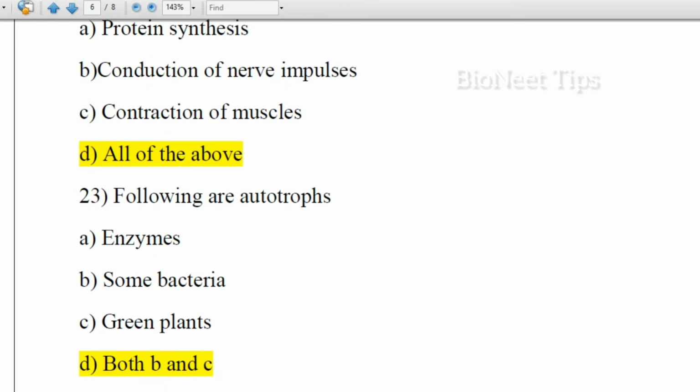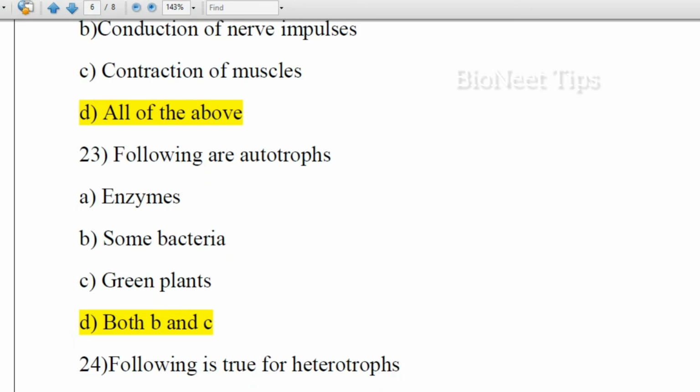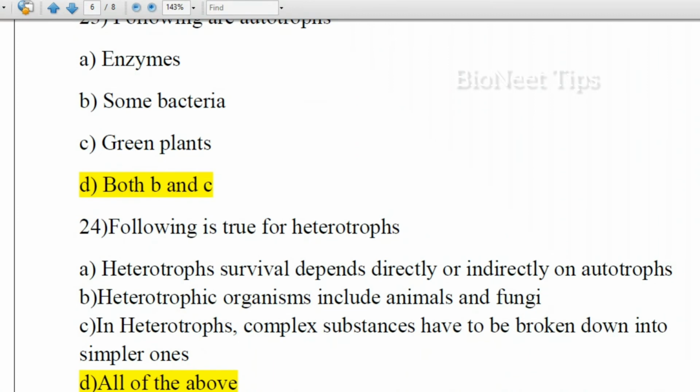Following are autotrophs: enzymes, some bacteria, green plants, both B and C. Some bacteria and green plants is the correct answer. You can consider cyanobacteria for some bacteria which are autotrophic in nature. So both B and C is the correct answer.